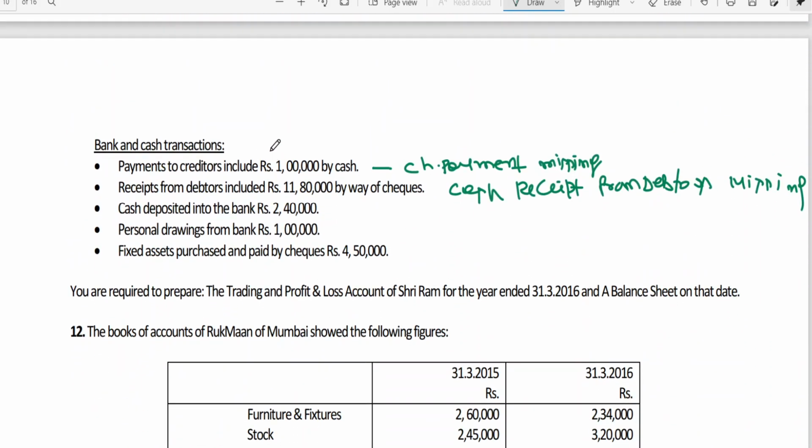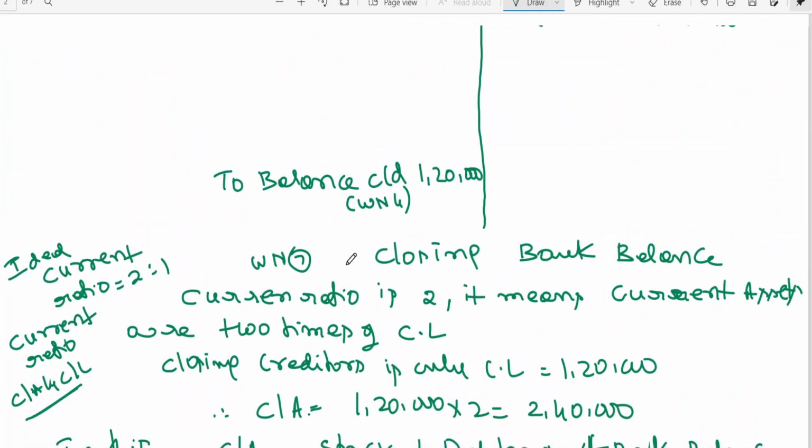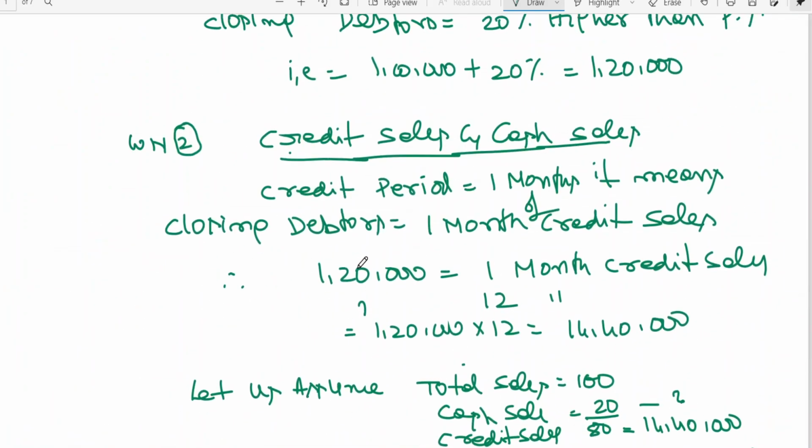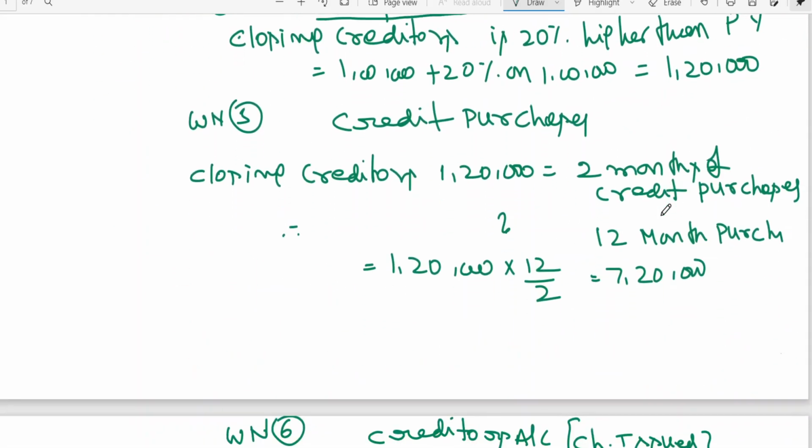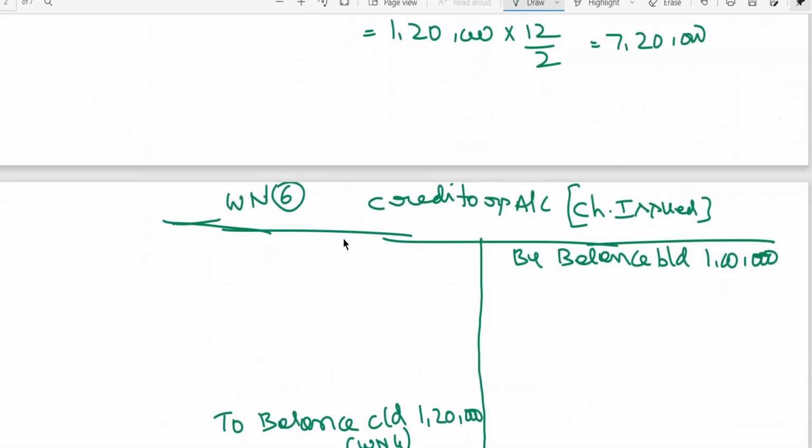Payment to creditors include 1 lakh by cash. Okay, let me take this to creditors account. So creditors account. Cash, 1 lakh.